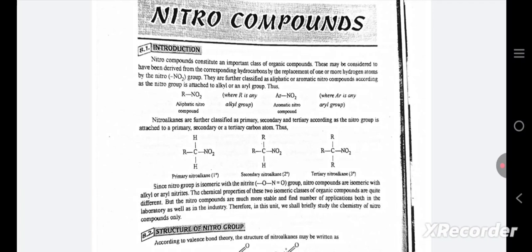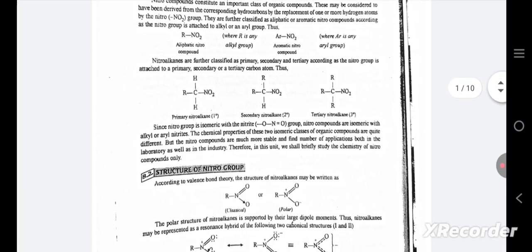They are further classified as aliphatic or aromatic nitro compounds according as the nitro group is attached to an alkyl or an aryl group. Thus, aliphatic nitro compound: alkyl group; aromatic nitro compound: aryl group. Nitroalkanes are further classified as primary, secondary and tertiary according as the nitro group is attached to a primary, secondary or a tertiary carbon atom. Thus, primary nitroalkane, secondary nitroalkane, tertiary nitroalkane.